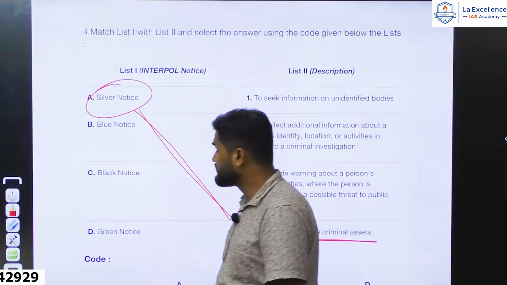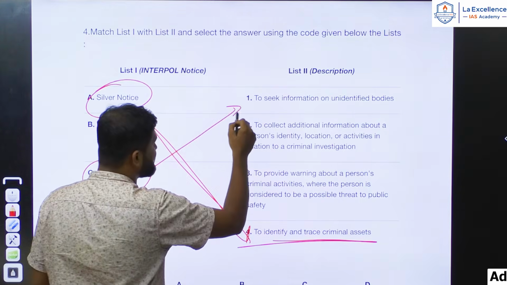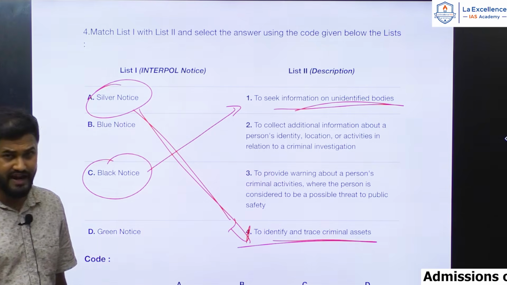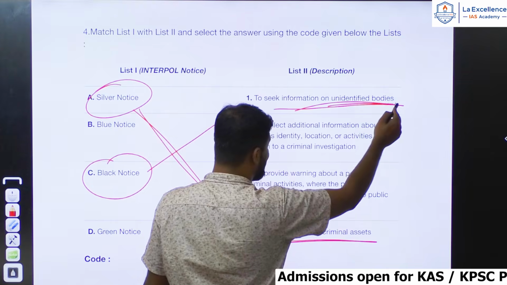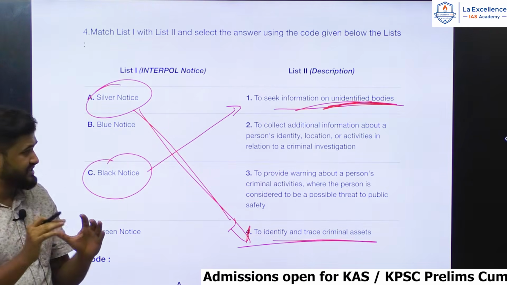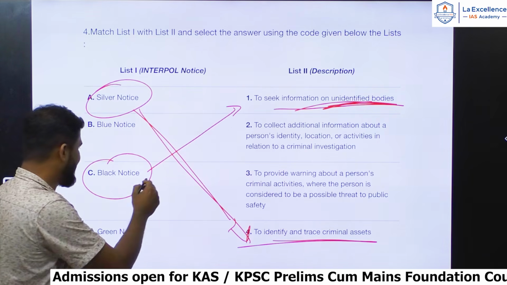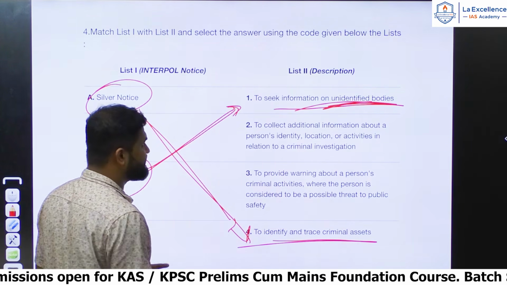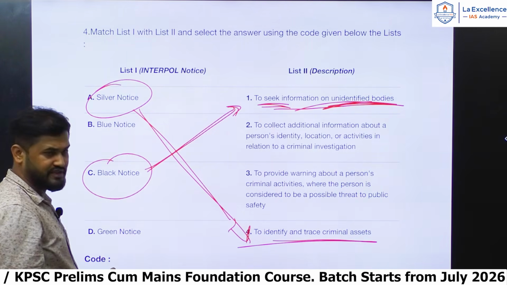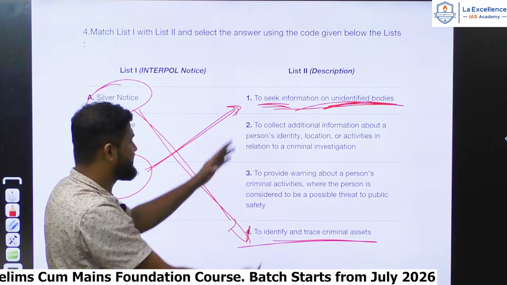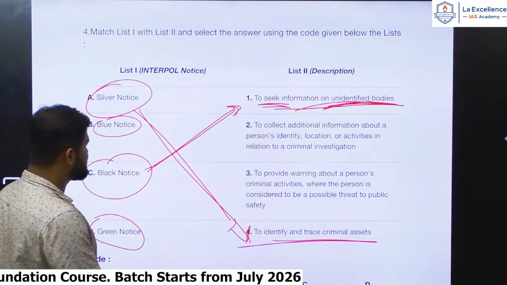You can link A with 4, and also you can link black notice with seeking information on unidentified bodies. Even if you haven't read it properly or don't remember it, you can guess that something related to unidentified bodies is dark in nature, and the description is a little bit darker, like black. Otherwise this description does not fit well with green notice and blue notice, isn't it? So why would such a description get connected with blue notice and green notice? Somewhere you can link black notice with this.